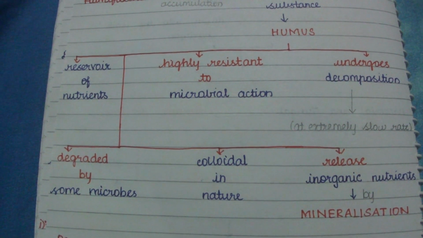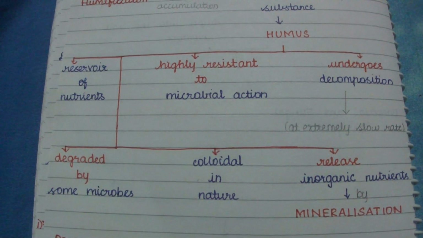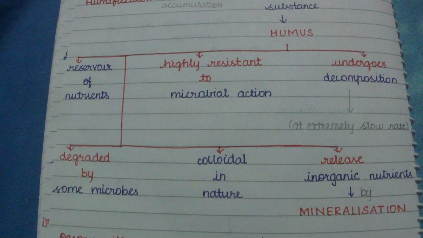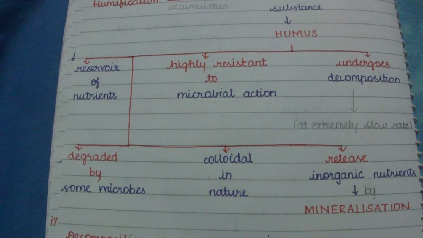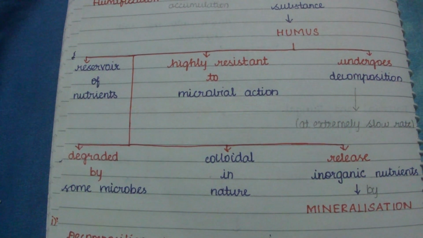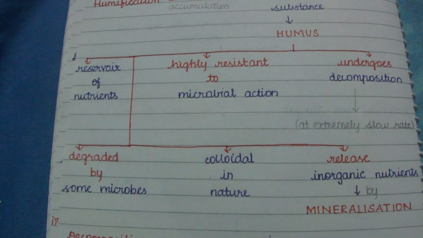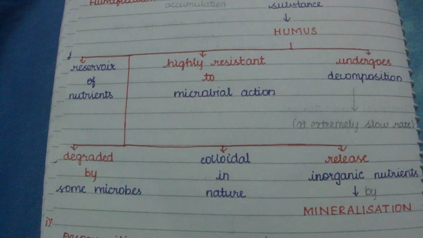After the accumulation of a dark substance called humus in the process of humification, the humus is further degraded by the microbes and inorganic nutrients are released. This release of inorganic nutrients is called mineralization.